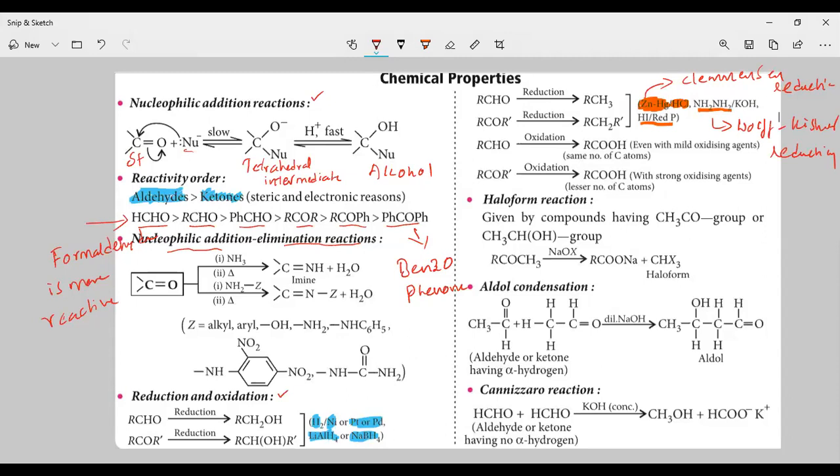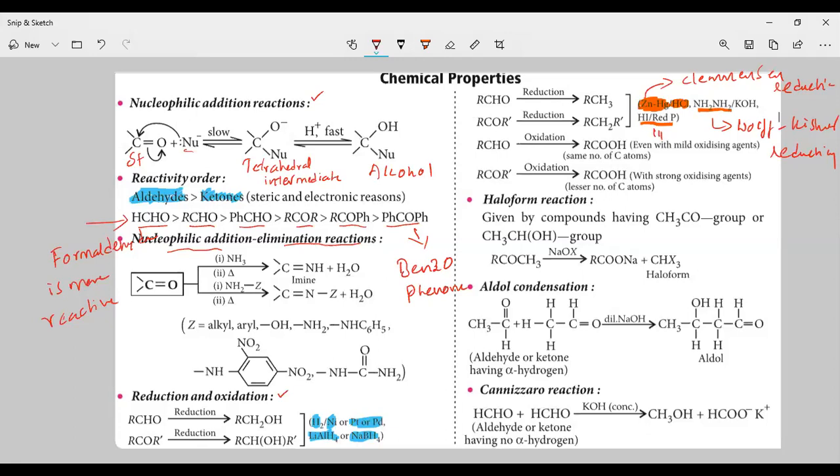We can also convert aldehyde and ketone to alkanes by another reagent, hydrogen iodide in the presence of red phosphorus. This is the third reagent. So by three different reaction conditions, we can convert aldehydes and ketones to alkanes. First is Clemmensen reduction. By Wolff-Kishner reduction also we can convert an aldehyde or ketone to alkane. And by treating aldehyde or ketone with hydrogen iodide in the presence of red phosphorus also, we can convert it to alkane.